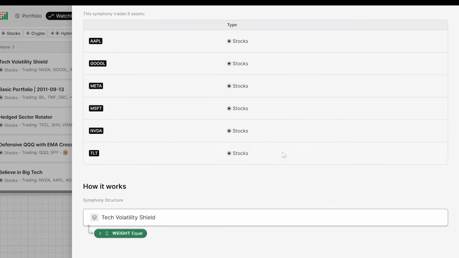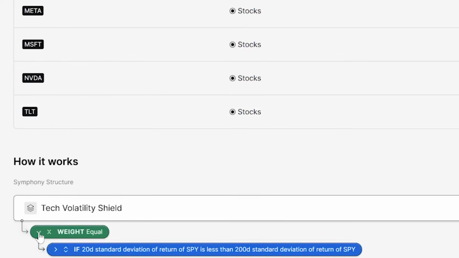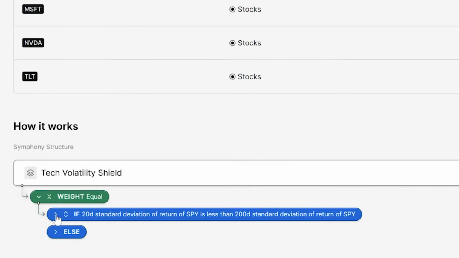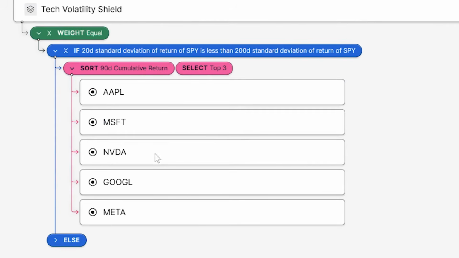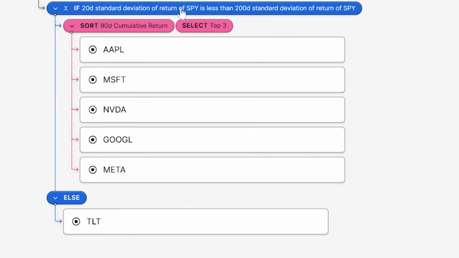But if we go down to the bottom here, we can see what the AI actually created for us. So we have basically a list of a couple tech stocks. We're looking at 90-day cumulative returns, and then we're looking at the standard deviation of that return compared to the S&P 500 standard deviation of return. The standard deviation of return is less for these tech stocks than the S&P 500. We're going to invest in the TLT ETF.